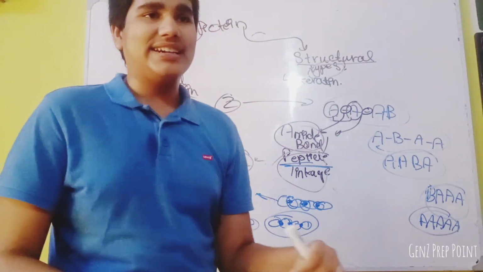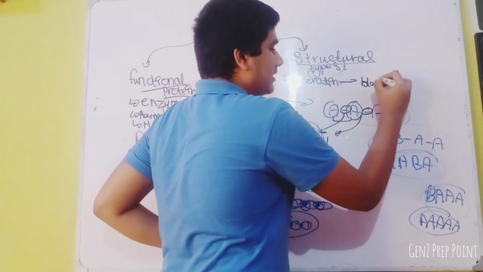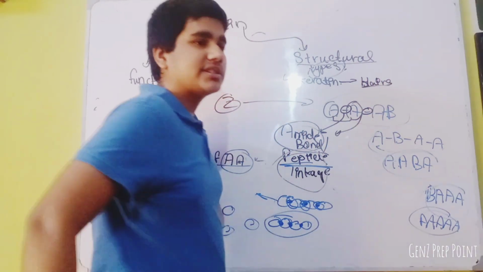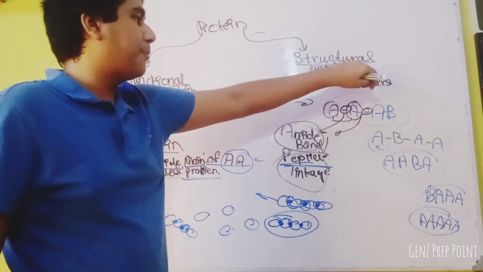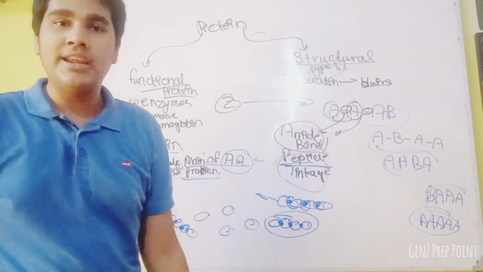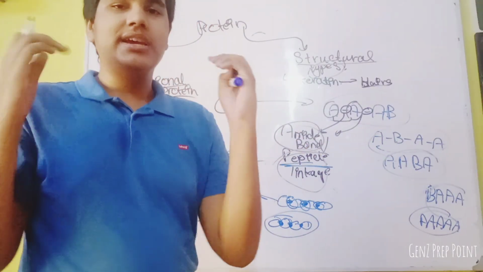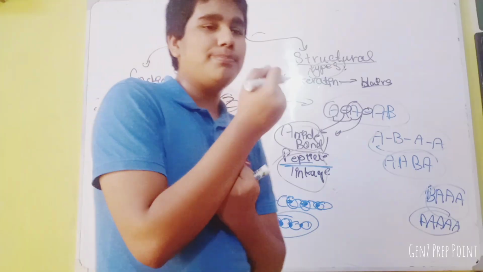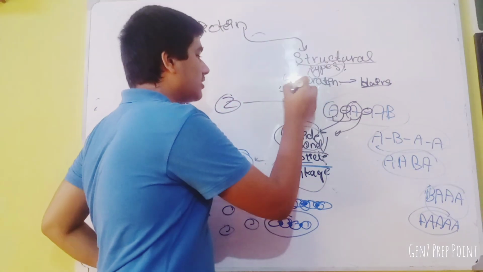So what is keratin? Keratin is a structural protein that supports your hair. Hair is a structure and the protein that supports that structure is keratin. If you're having a keratin treatment, that means the hair becomes stronger, because keratin strengthens the hair.